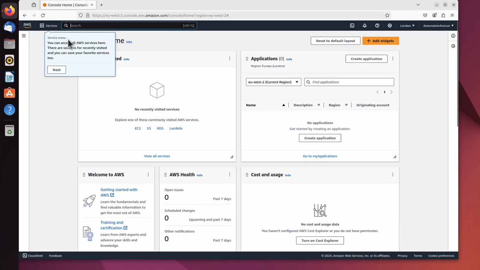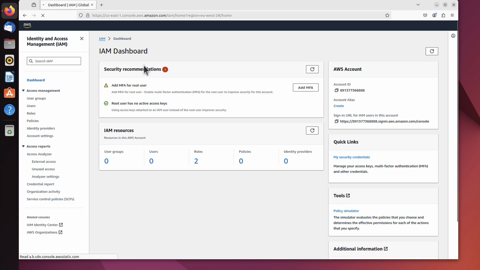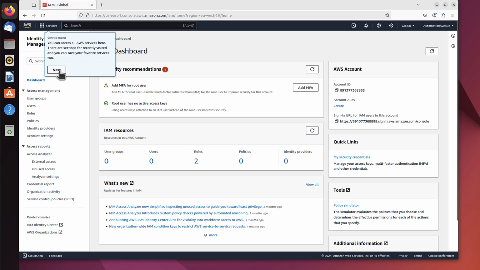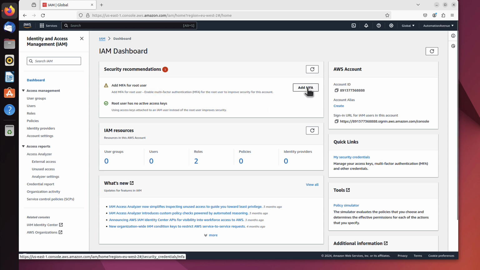What you can do, here in this search field, you can put IAM. We'll click that, and you can see that even Amazon itself has a security recommendation 1, add MFA for root user. To be honest, every single user you create should have MFA enabled, in my opinion, but the root one is definitely one you need to create MFA authentication for. We can add MFA here, clicking this button.